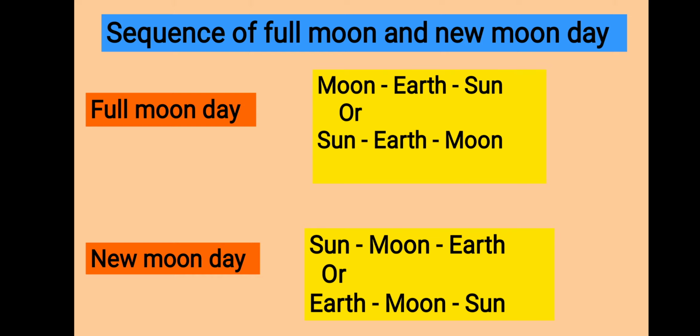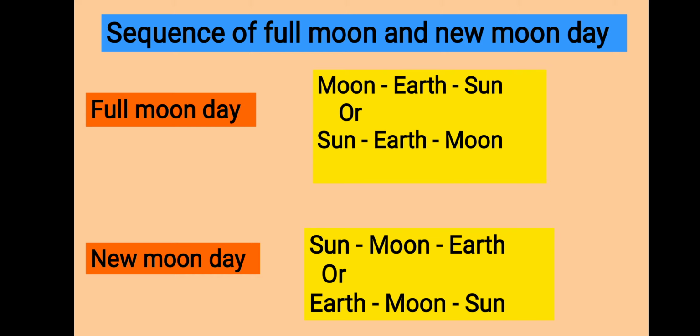For a new moon day, what is the sequence? Sun, moon and earth. Or from this side, earth, moon and sun. In short, you can say the moon is in between sun and earth. For a new moon day, the moon is in between sun and earth.